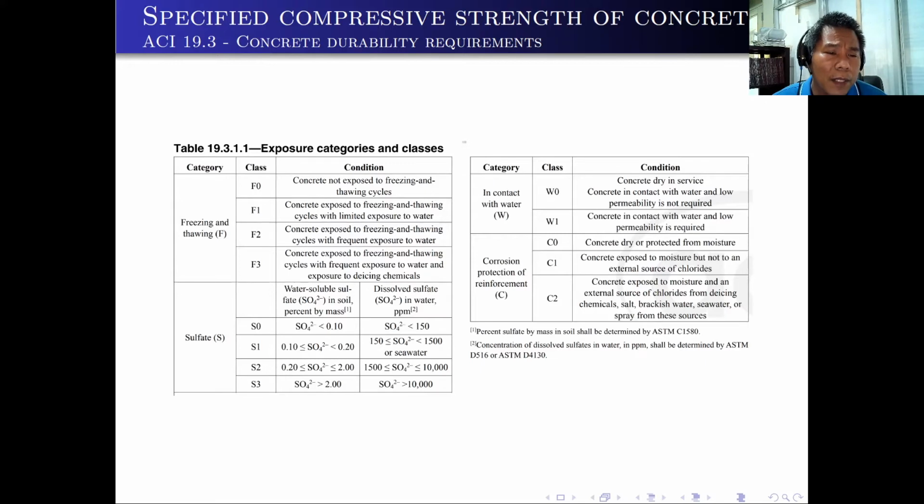Going back to the freezing and thawing, we don't have it here in the Philippines, but of course, if you will be working in temperate countries, you have to consider this one. For class F0, concrete not exposed to freezing and thawing cycles. So you can use this F0 in the Philippines. But F1 is concrete exposed to freezing and thawing cycles with limited exposure to water. And then you can go to F2 and F3.